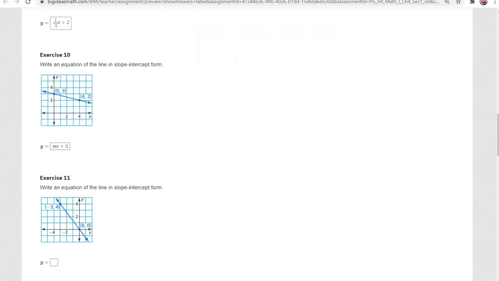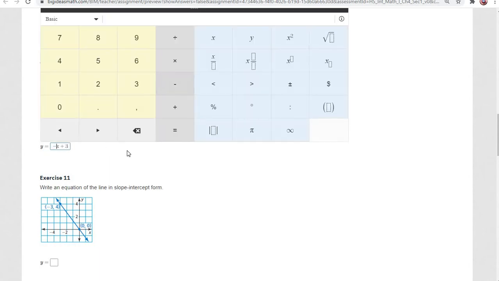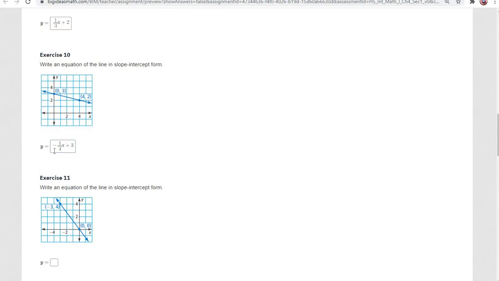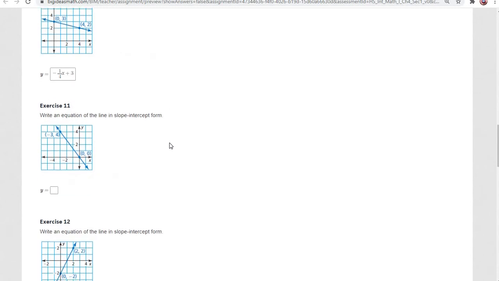Now we need to find our slope. So again, remember, rise over run. So the rise is actually, we're going down 1. Anytime you're going down, it is going to be a negative slope. So it's going to be -1, and then 1, 2, 3, 4 to the right. So -1 over 4 will be our slope. So y equals -1/4 x plus 3 is our equation.